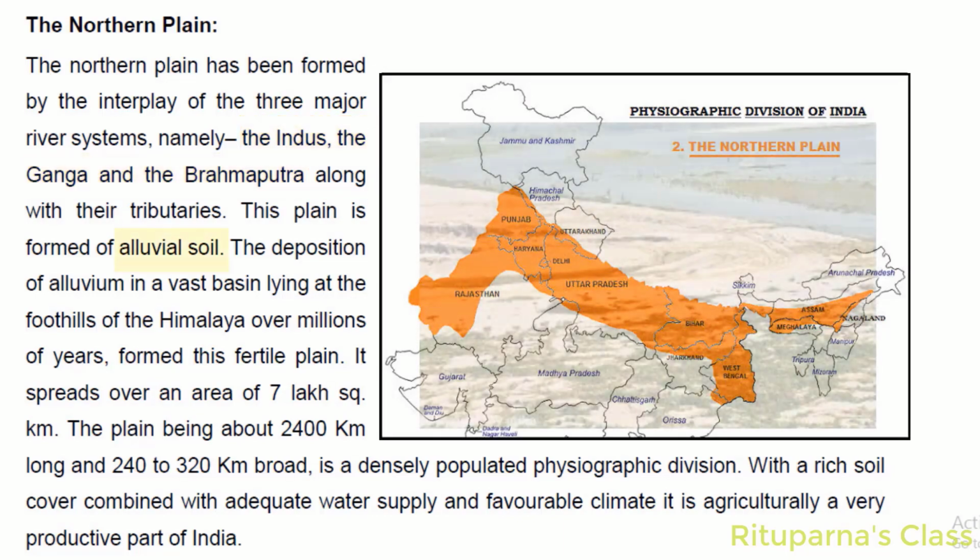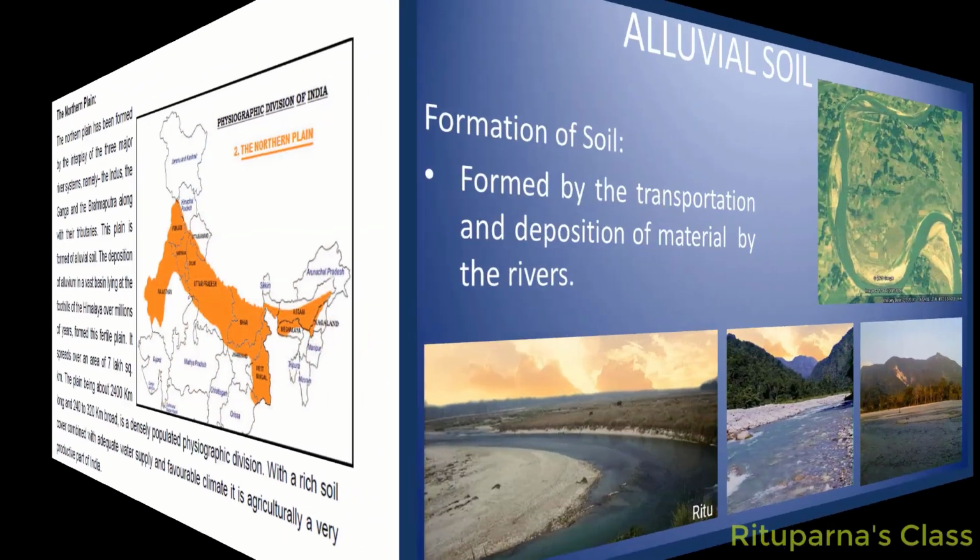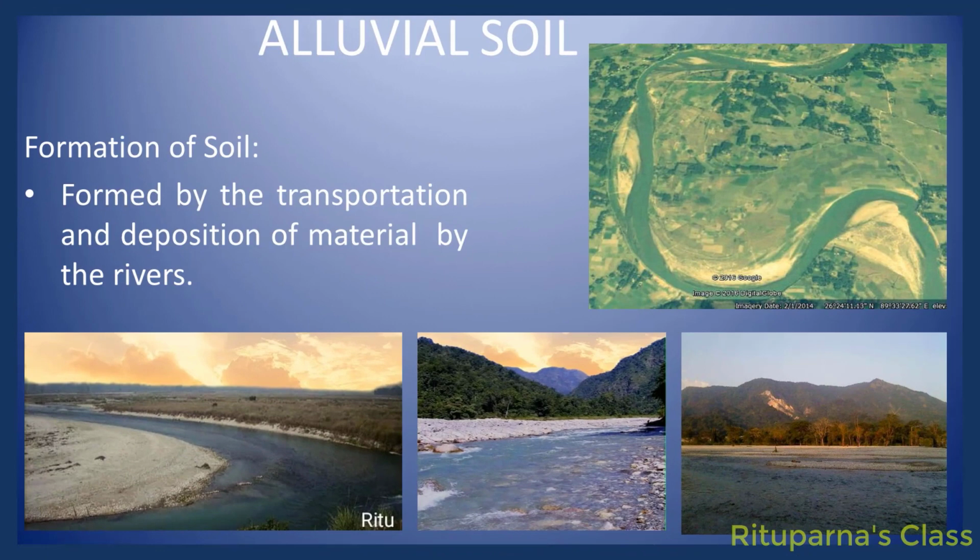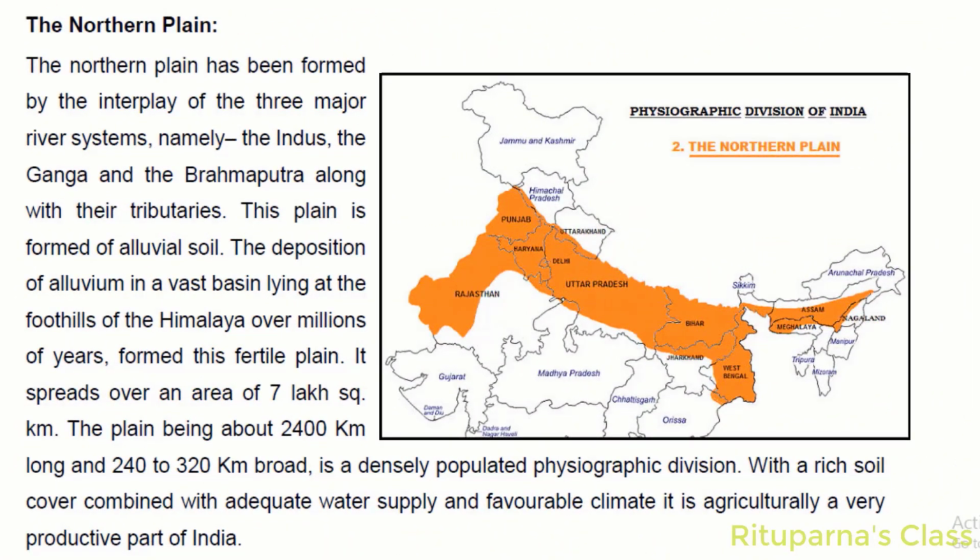This plain is formed of alluvial soil. Alluvial soil is formed by the transportation and deposition of material by rivers. It spreads over an area of 7 lakh square kilometers. The plain is about 2,400 km long and 240 to 320 km broad.